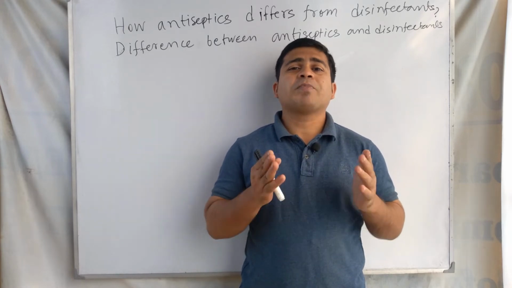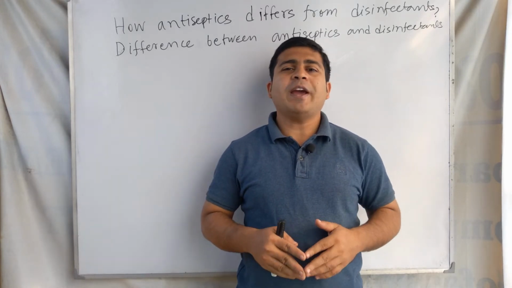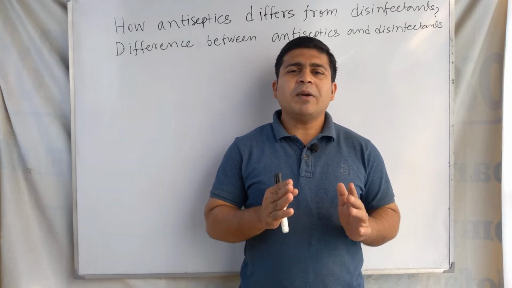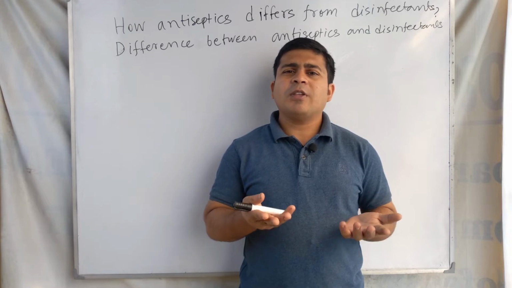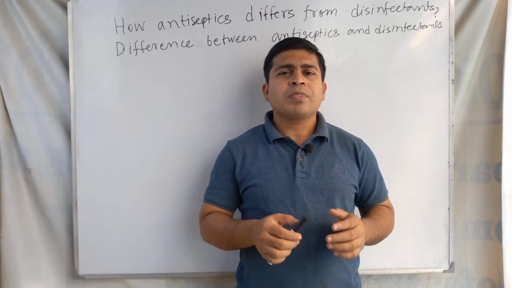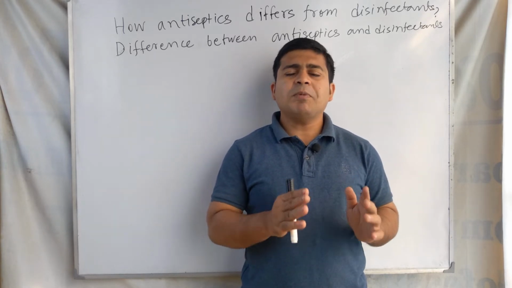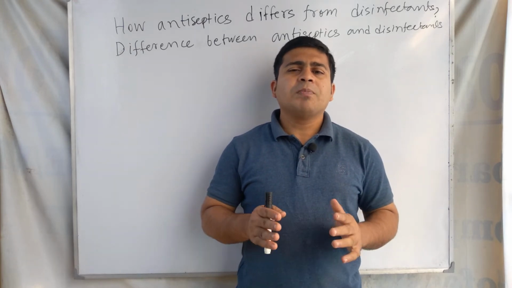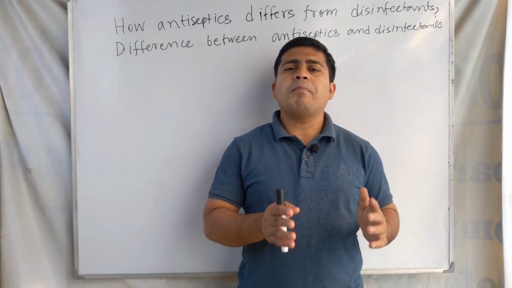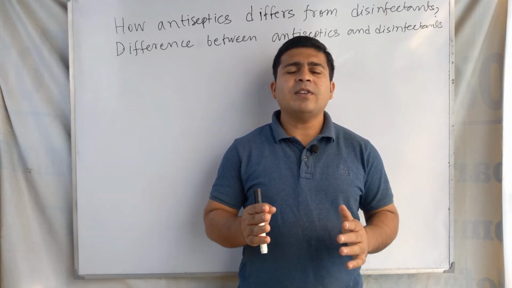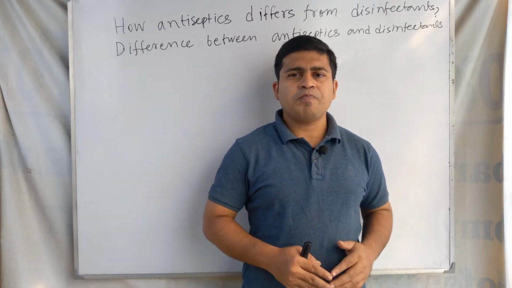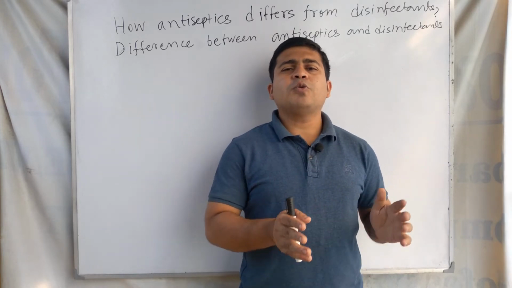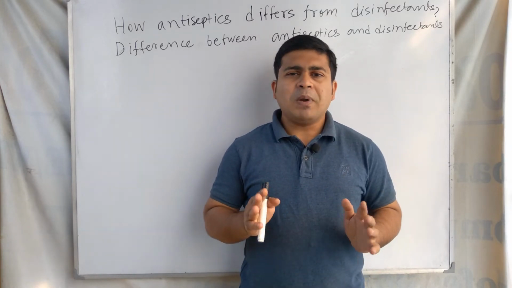What is the topic? The difference between antiseptic and disinfectant. The definition of antiseptic chemicals: antiseptic means a chemical substance that kills or prevents the growth of microorganisms and that is applied on living tissue. Living tissue means antiseptics are applied on living tissue.